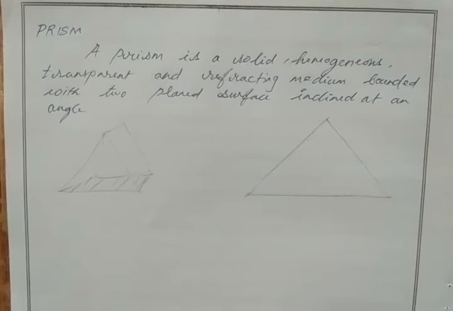First one is rays pass from denser medium to rarer medium, then the angle of incidence should be greater than the critical angle. Correct? Then we solved some numericals and we studied the formula for critical angle, that is sin c equal to 1 by mu, or we can say smaller refractive index divided by higher refractive index, or rarer refractive index by denser refractive index. Okay, that is the formula for critical angle.